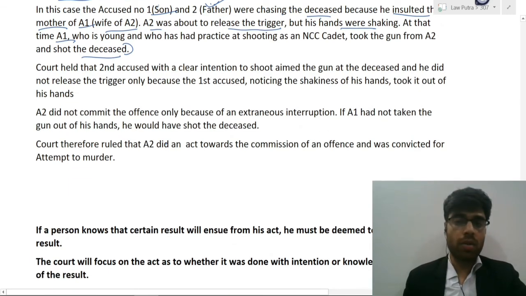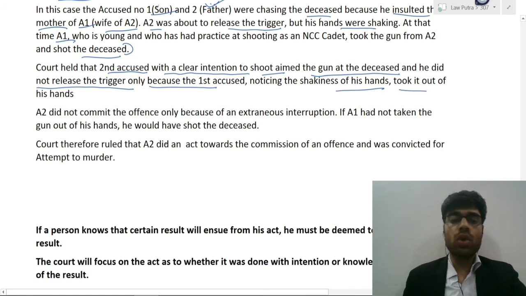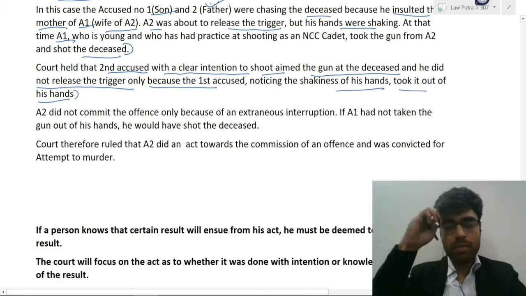Here it is very important to note that the court held that the second accused, with the clear intention to shoot, aimed the gun at the deceased, and he did not release the trigger only because the first accused, noticing the shakiness of his hand, took it out of the hands of accused number 2.